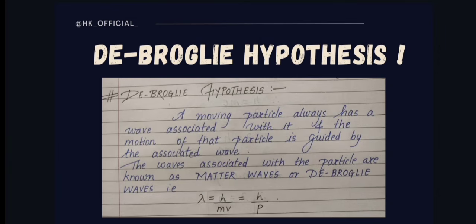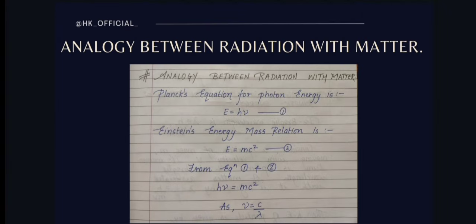Now the only formula which you have to write for de Broglie hypothesis is lambda equals h by p, or h by mv. Here lambda is the wavelength, h is Planck's constant, and p is your momentum, and momentum is also written as m into v. So here our de Broglie hypothesis concept ends. I hope you are clear with it. Let us go ahead. Our second topic is analogy between radiation and matter.